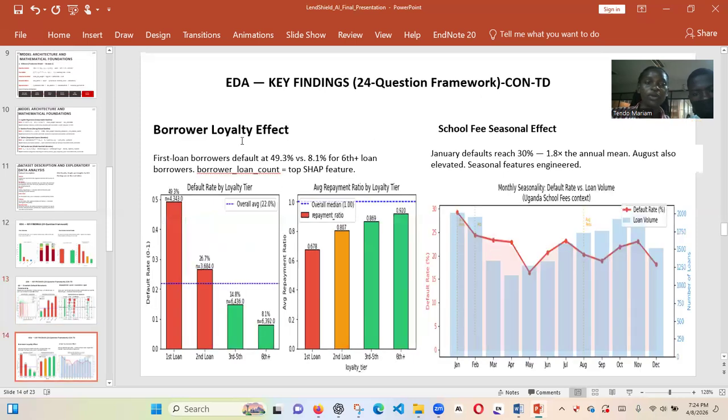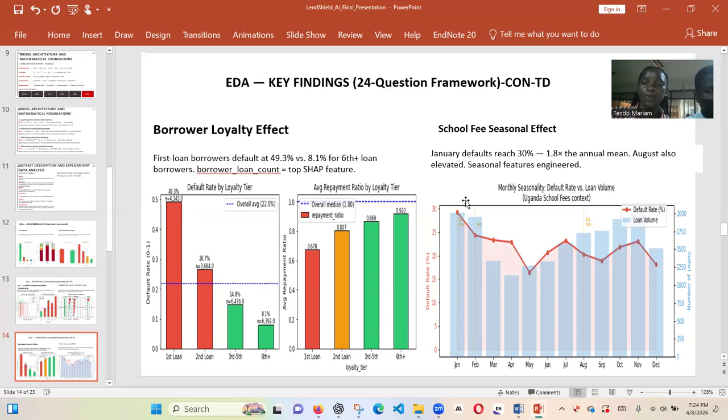When you go to the borrower loyalty effect, here we look at the people that have acquired loans for the first time, the second time, and those that have been constant in accessing loans. Those that are first-time borrowers have high default rates, and those that are always borrowing, the ones that are known, have a lower default rate.